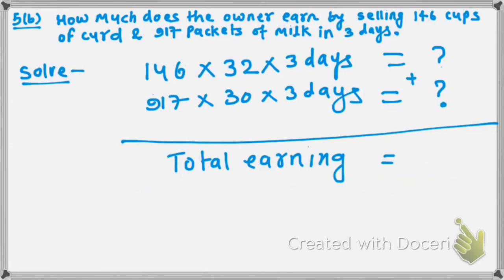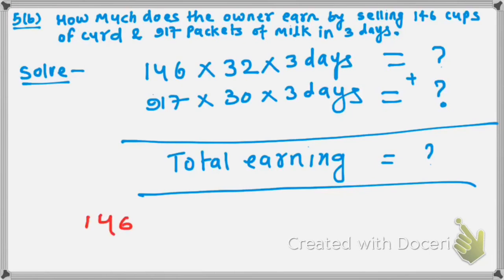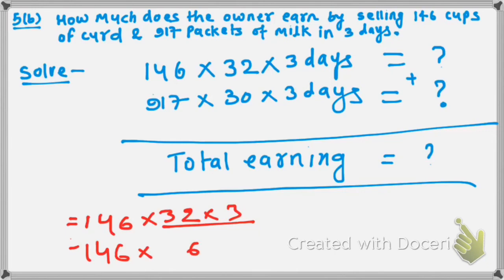How will you find out 146 into 32 into 3? First you will multiply these two numbers, and then multiply the result by 3.